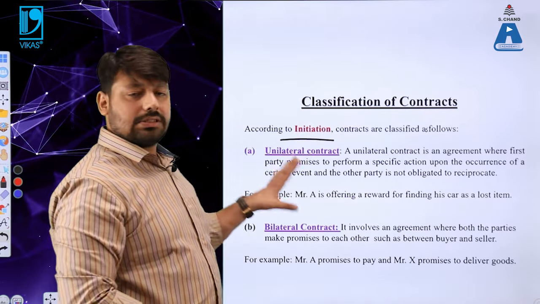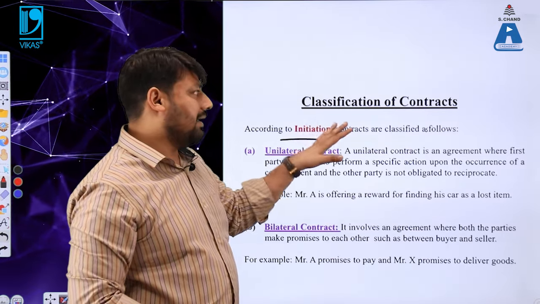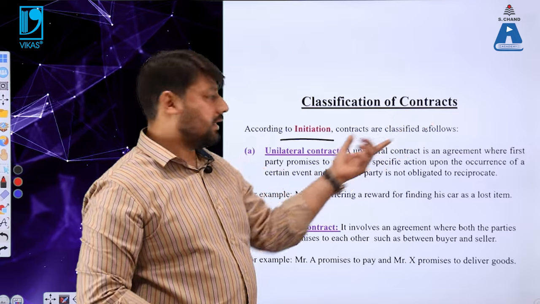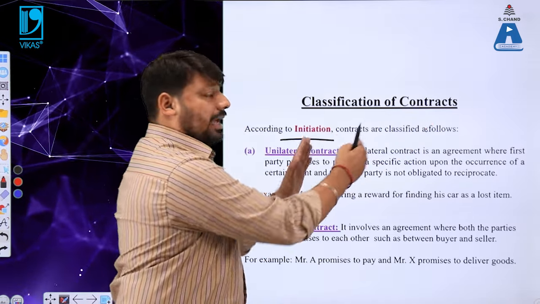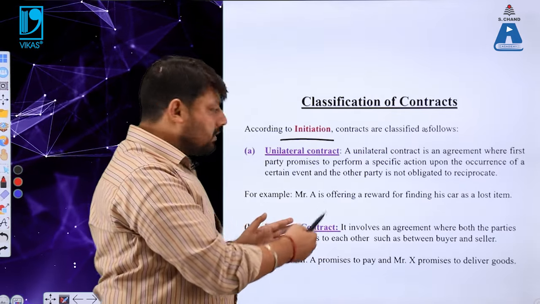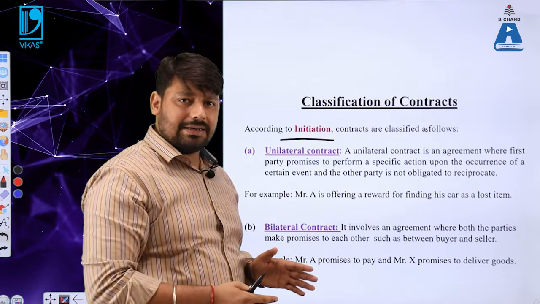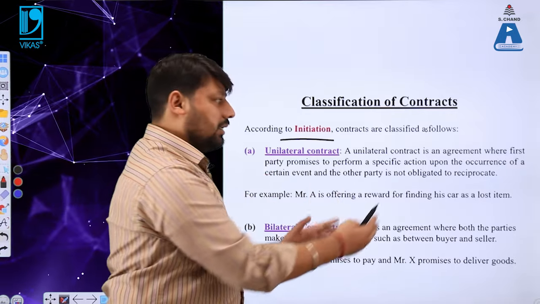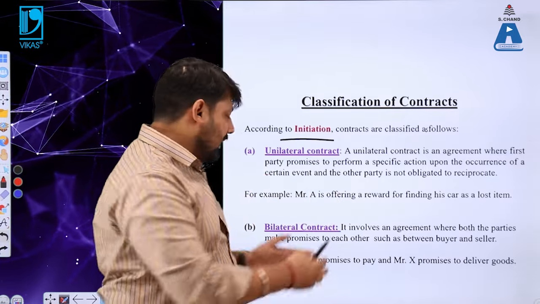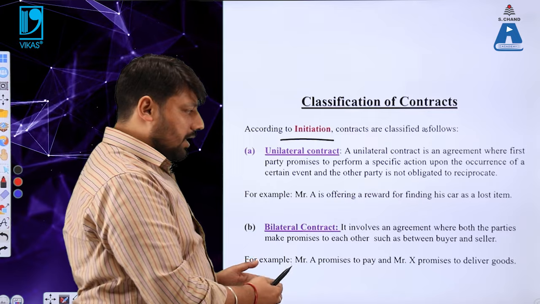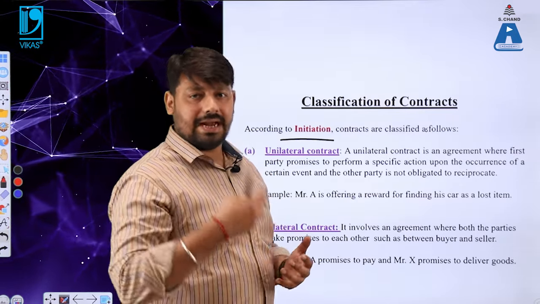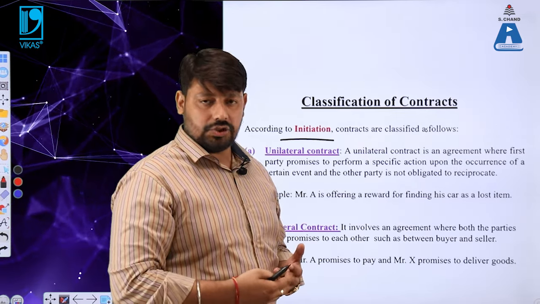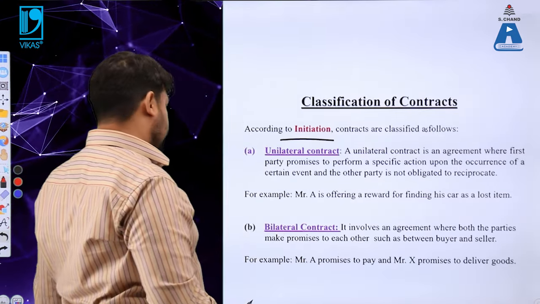So in this particular slide, we have been talking about the classification of contracts based on initiation, and based on this initiation, we have classified the contracts into 2 types. The first one is unilateral contract, where the other party is not obliged to reciprocate, and the second one is bilateral contract, where both parties have to perform their duties, roles and obligations. Let us move to the next slide.